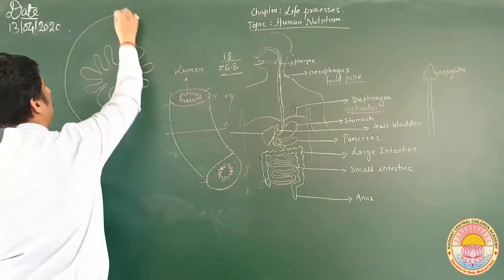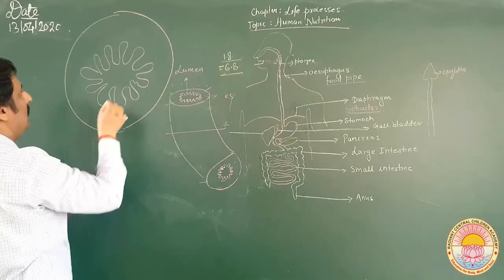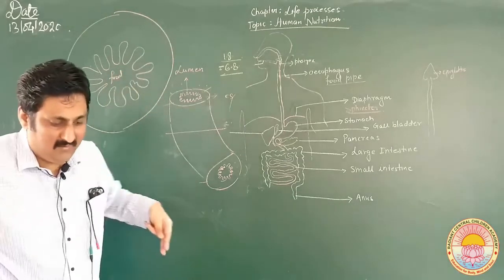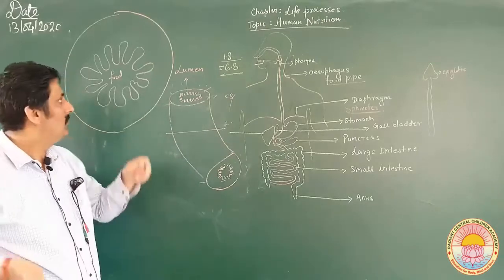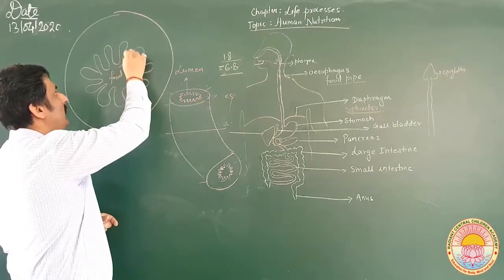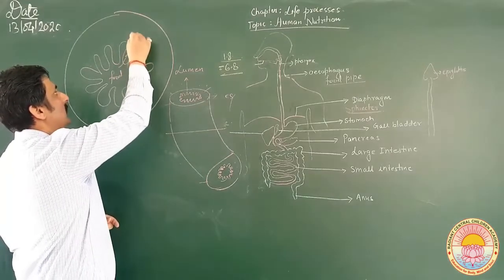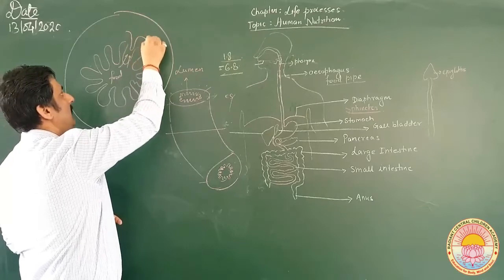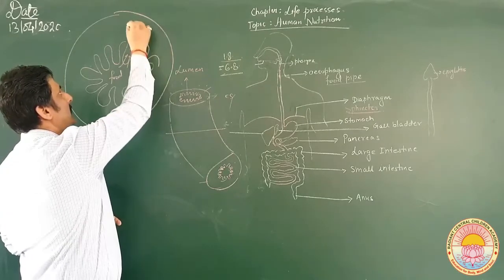And this is the wall. Here the food is getting diffused. You can imagine a cylindrical-like structure. Here the food is present. The food can be diffused from this place to this place. Here a number of blood capillaries are present. These are the blood capillaries.